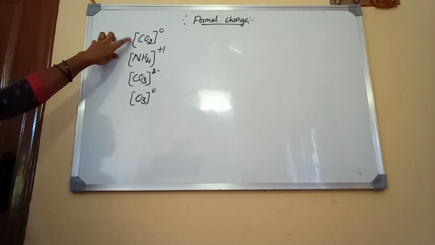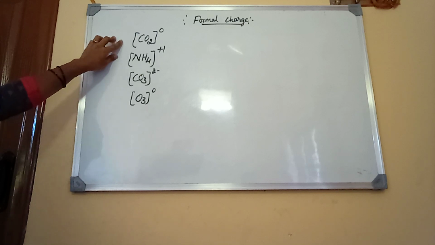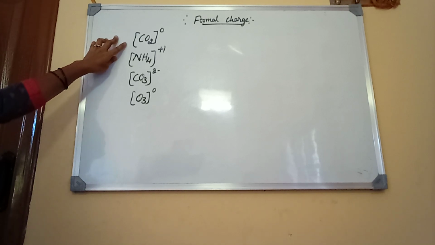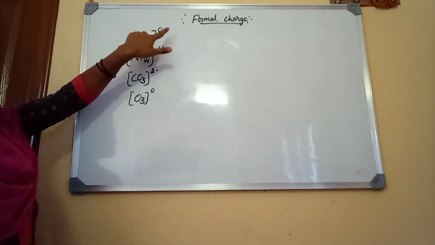There is no plus or minus charge on the CO2 molecule; the total charge on CO2 is 0.